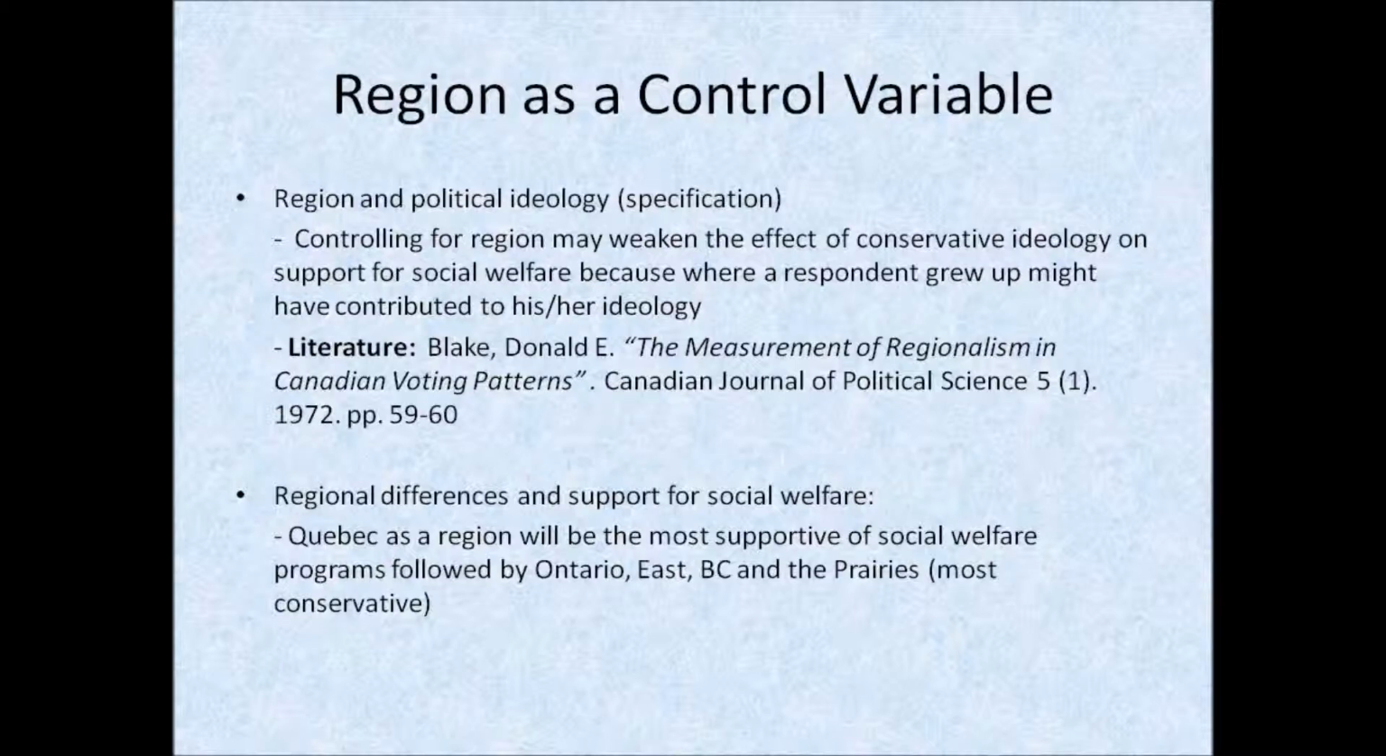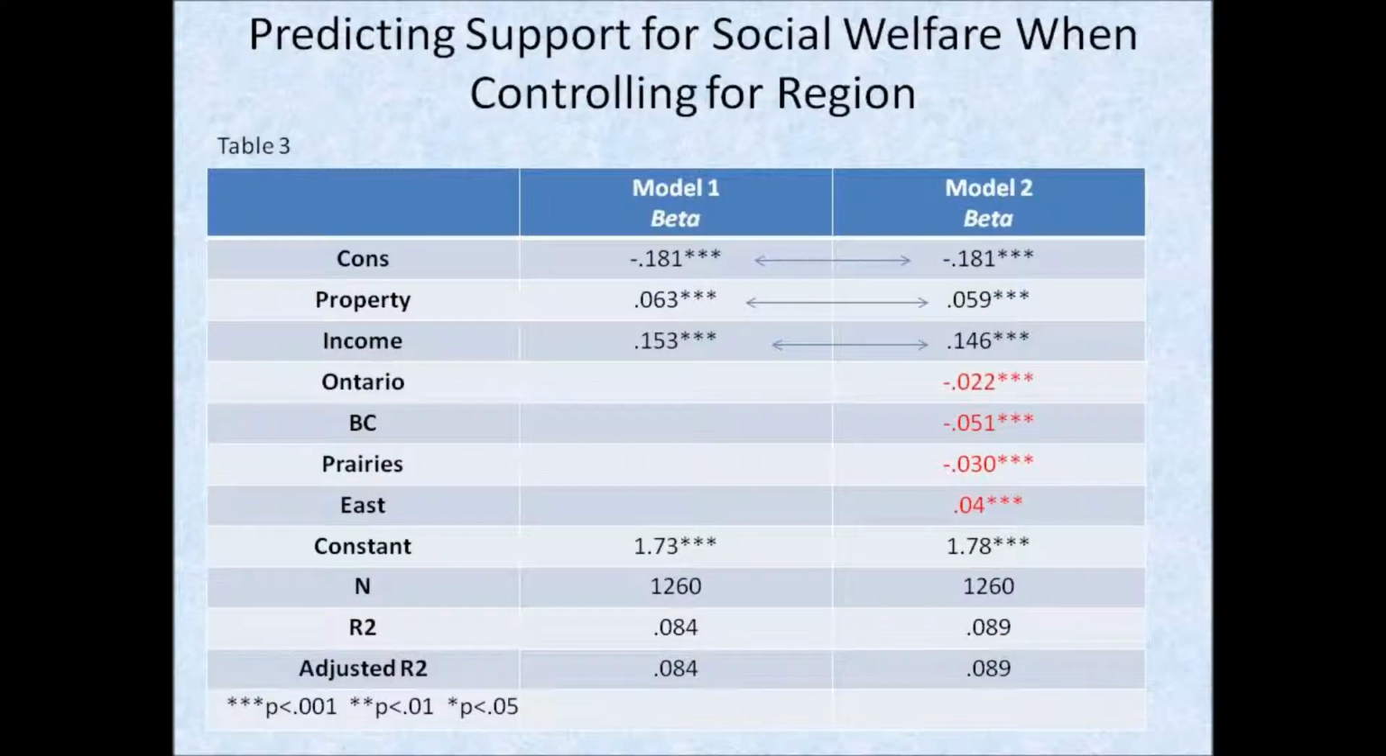The region variable was recoded into 4 categories. Quebec, which I thought would have the highest level of support for social welfare, was used as the reference category, and the other categories included Ontario, the eastern parts of Canada, BC, and the prairies. I suspected that following Quebec, Ontario would be the second most likely region to support social welfare, followed by the east, BC, and finally the prairies, which tended to be more conservative as a region.